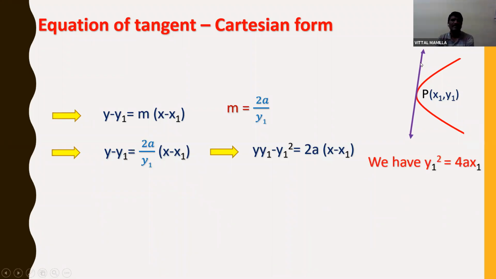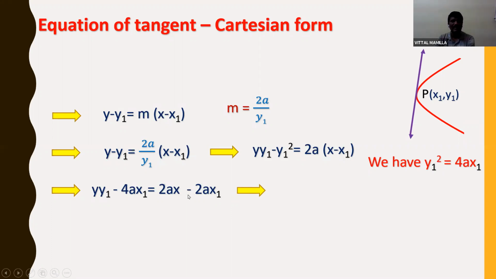We know that this is the straight line and parabola. Parabola equation is y square is equal to 4ax. It is passing through (x1, y1), that means I can write y1 square is equal to 4a x1. So wherever y1 square is there, I can substitute 4a x1. Let us substitute the y1 square value as 4a x1: y y1 minus 4a x1 is equal to 2ax minus 2a x1.